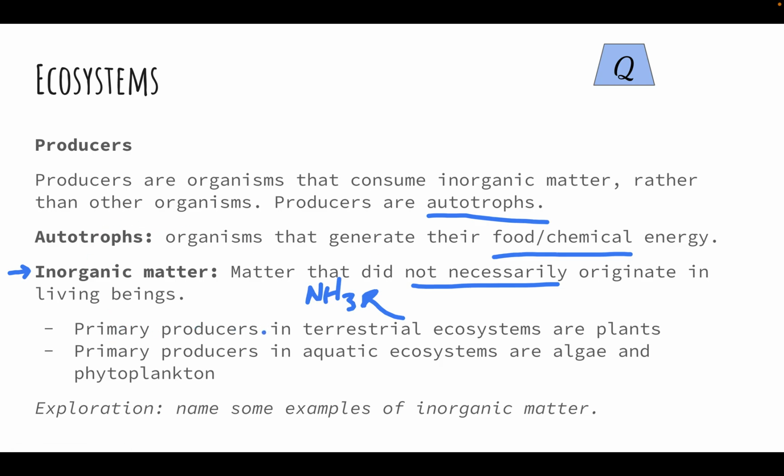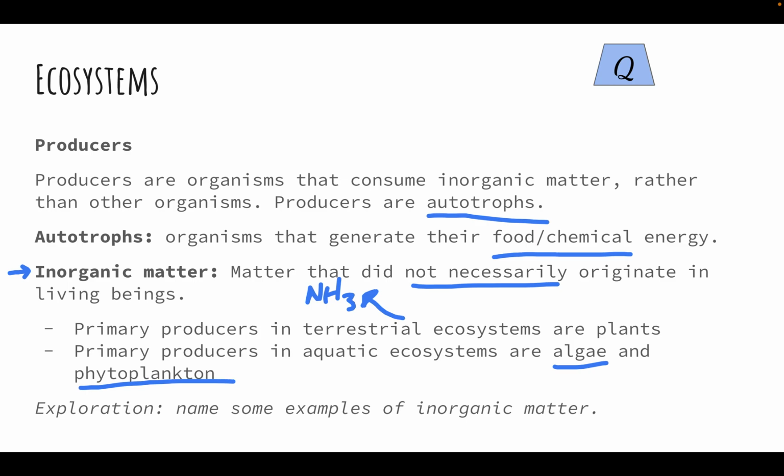So primary producers in terrestrial, so on land ecosystems, are plants. Primary producers in aquatic ecosystems could be plants, but we also have algae and phytoplankton. All right, so as an exploration here, see if you can name some examples of inorganic matter. So as far as the nutrients that we consume, minerals would be inorganic. We have water, which is inorganic. So those are some examples of things that we consume that don't necessarily come from living things.